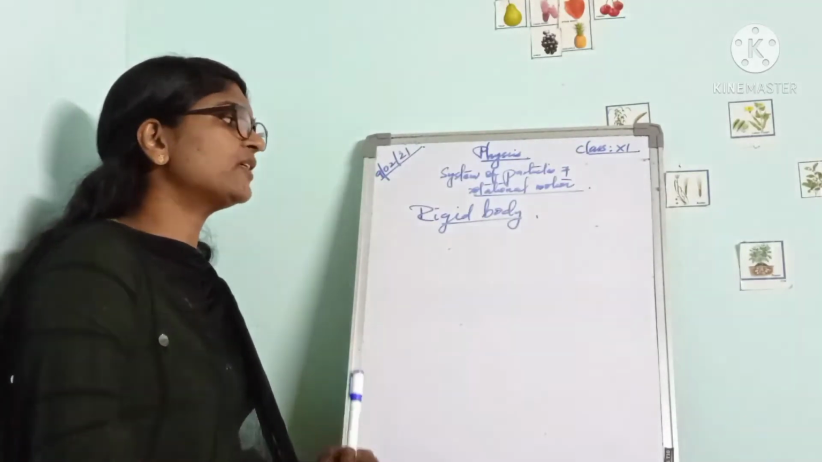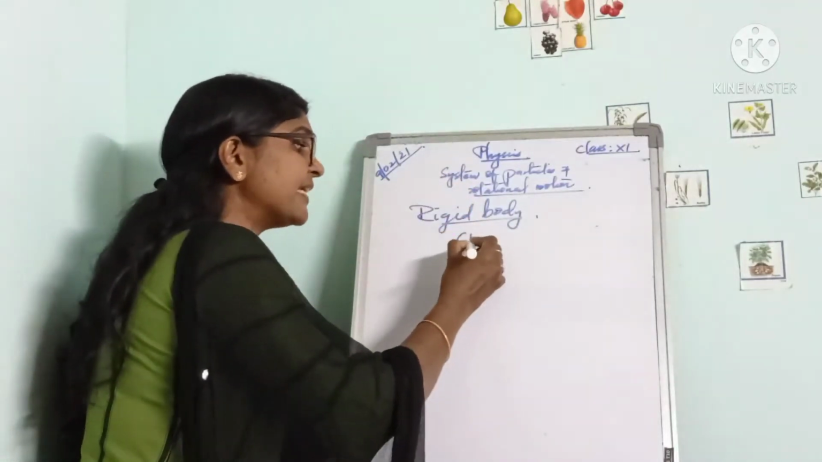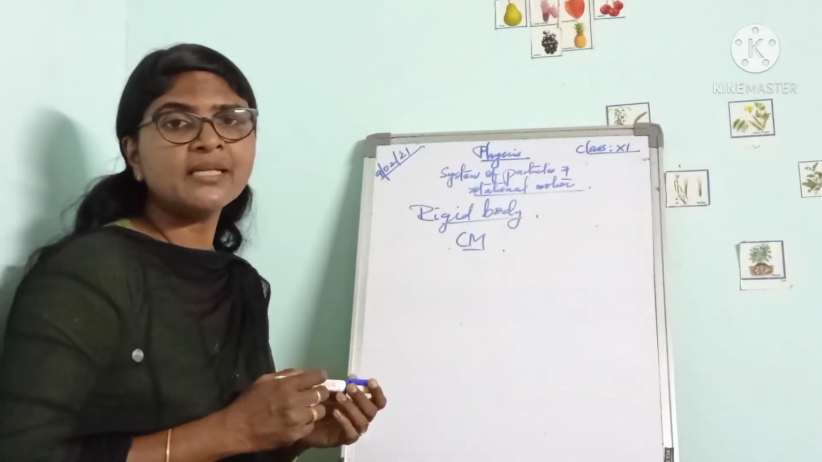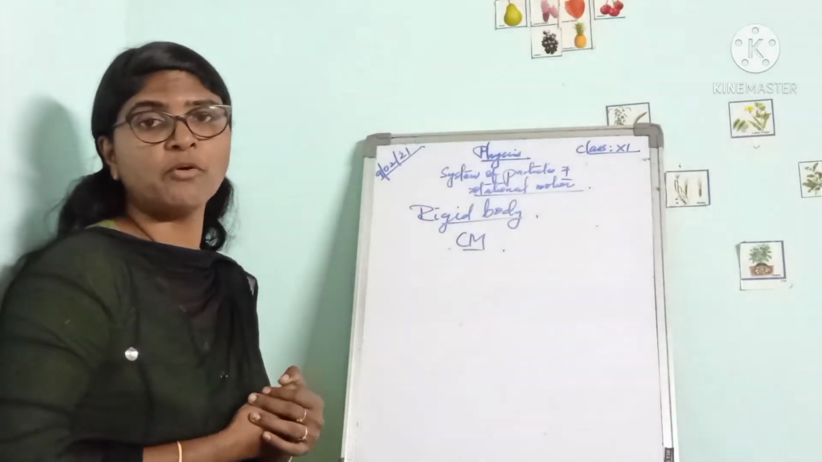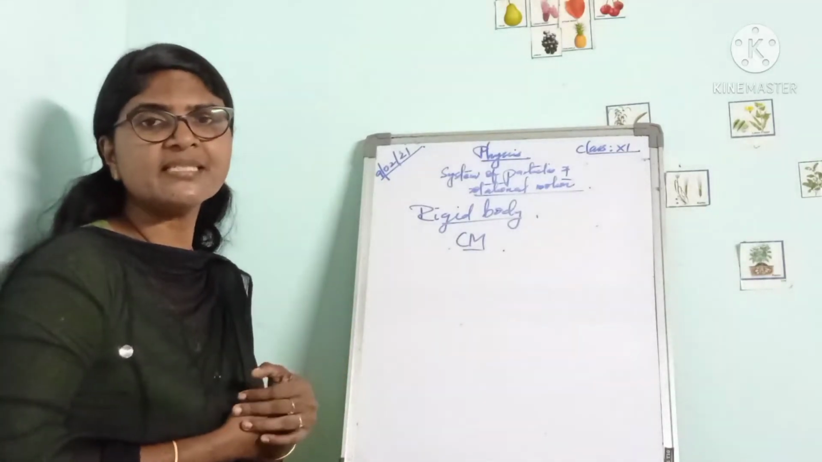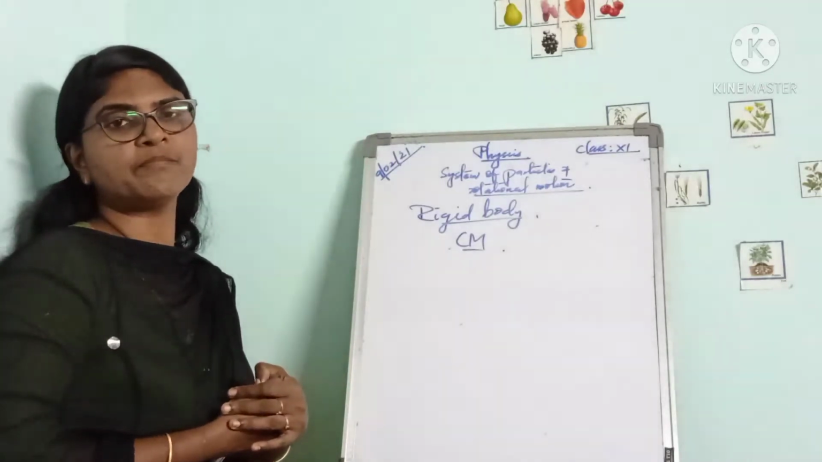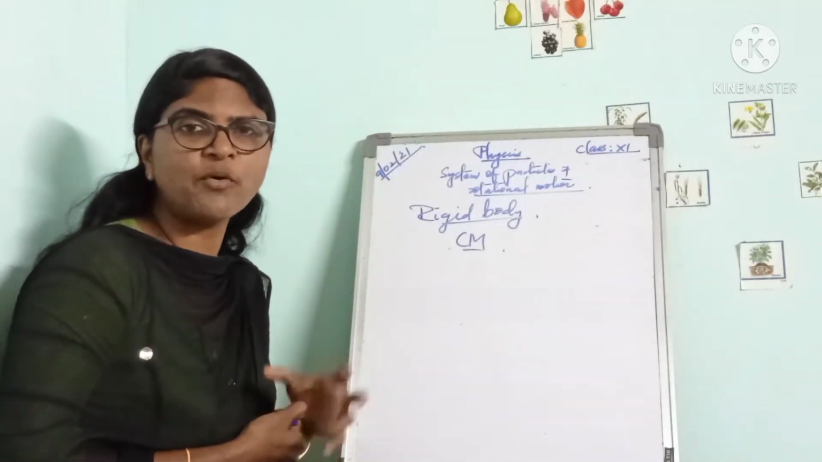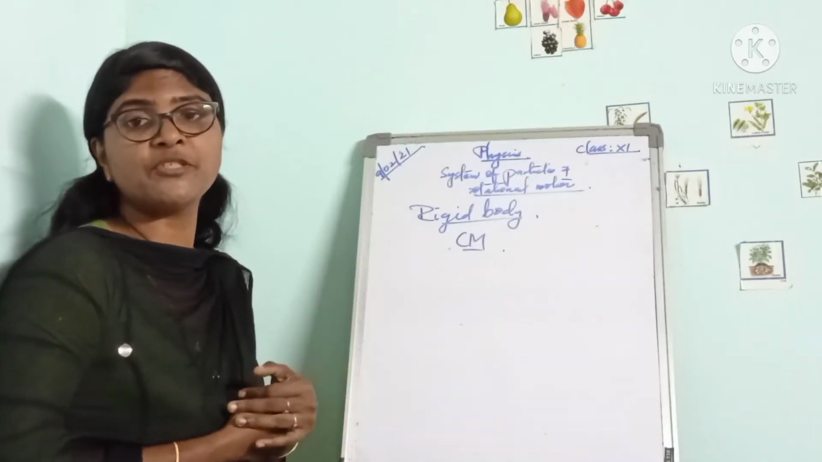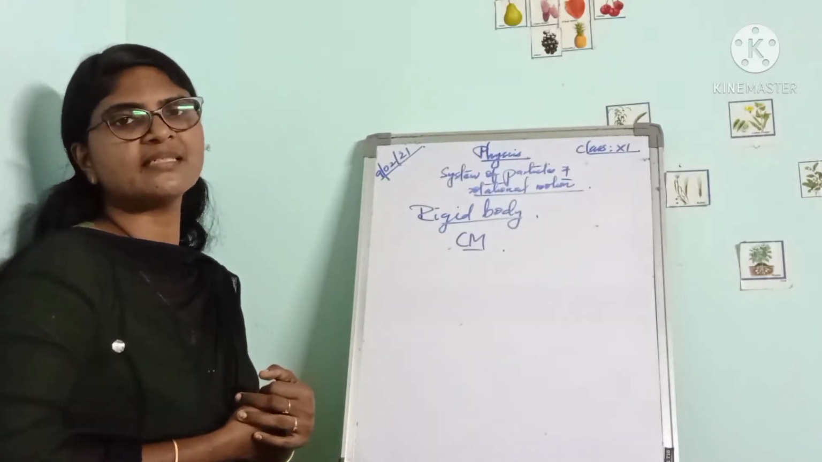Next we can talk about the center of mass of a rigid body. We have already learned about the center of mass. The center of mass of a rigid body is a point whose position is fixed with respect to the body as a whole.